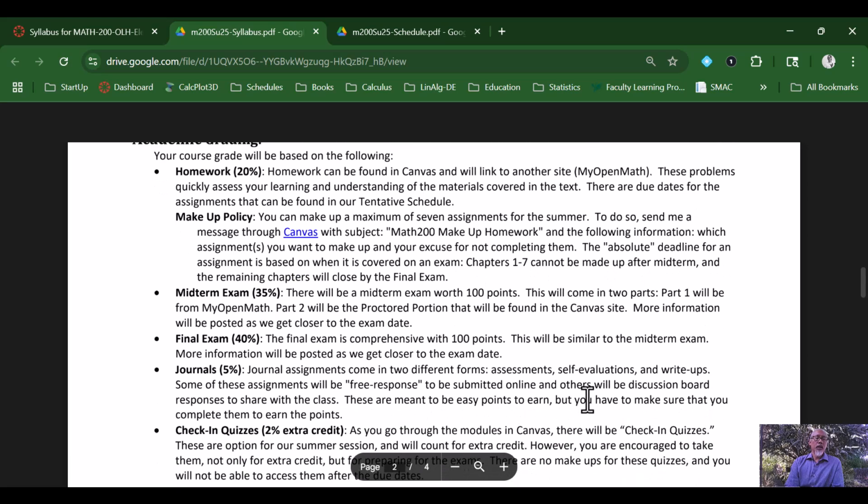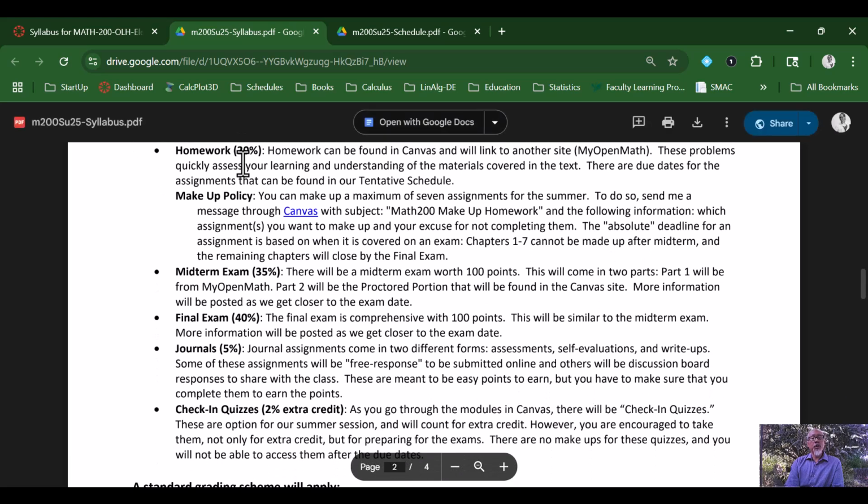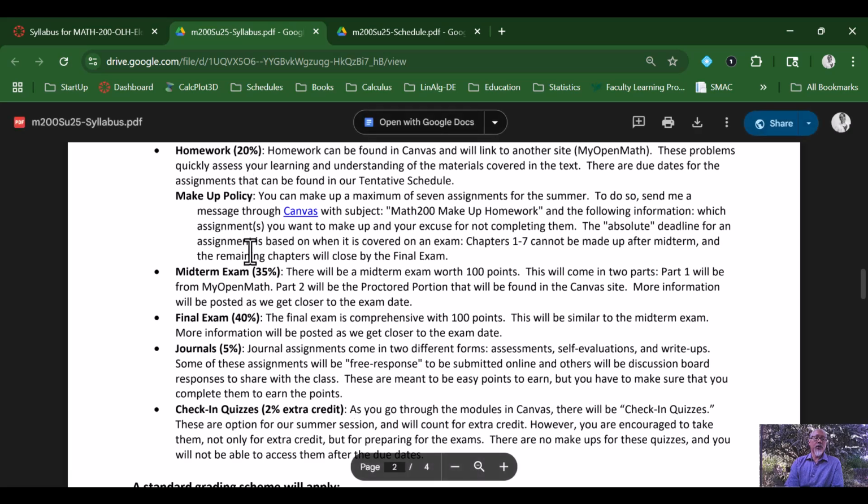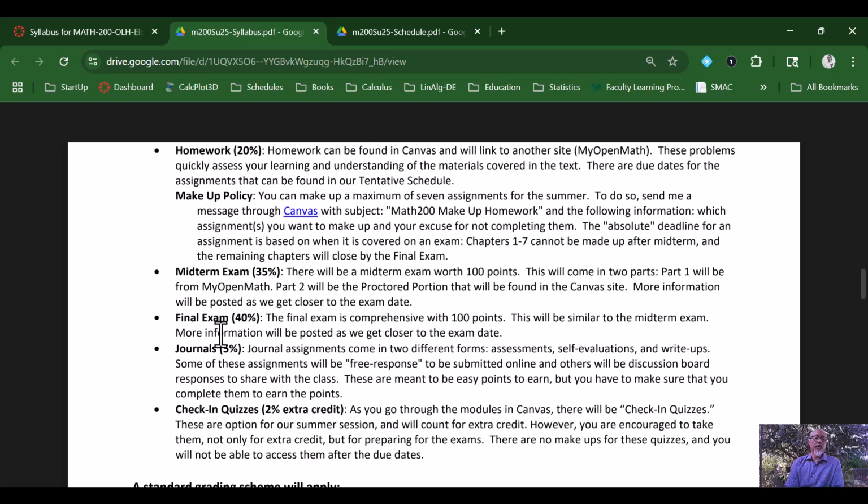We have a course description and student learning outcomes and a few other resources available for our college. The breakdown for your grade will be 20% homework. There's a makeup policy for homework here. You can read through that. The midterm exam is worth 35%. The final exam is worth 40%, and our journal assignments are worth 5%. Now, these categories from the homework to the midterm, final, and journals add up to 100% already. So the quiz check-ins are 2% of your grade, and they'll be counted as extra credit.